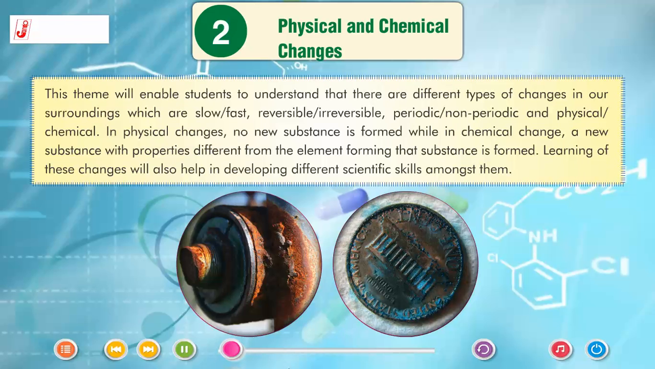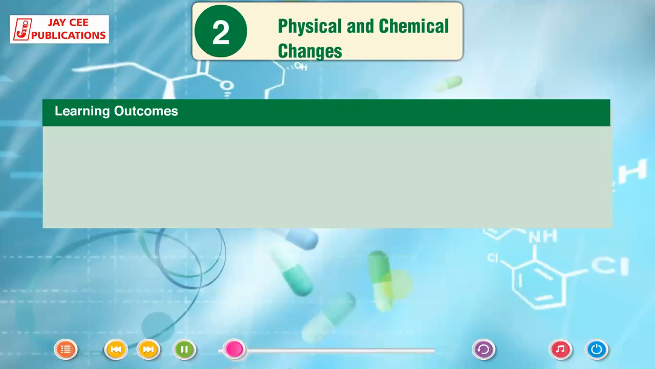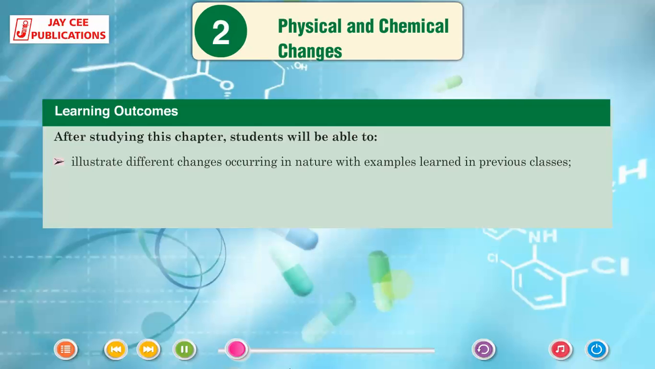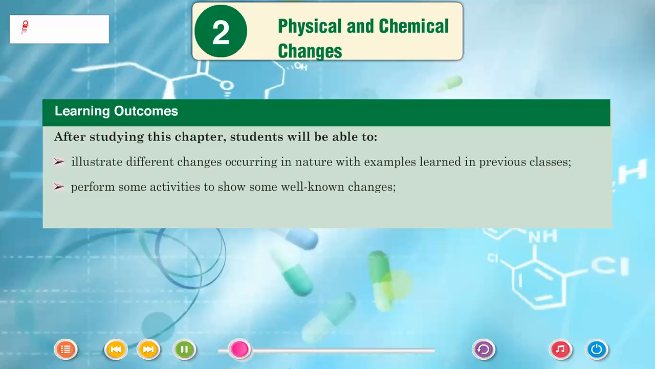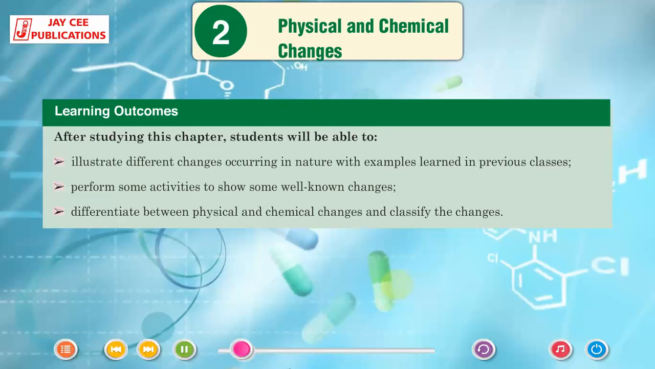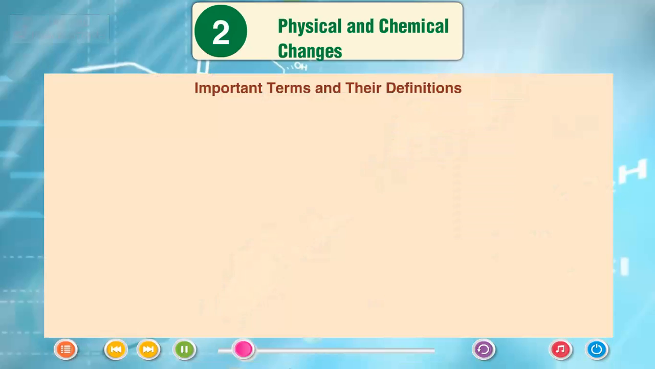Learning of these changes will also help in developing different scientific skills amongst them. Learning outcomes. After studying this chapter, students will be able to illustrate different changes occurring in nature with examples learned in previous classes, perform some activities to show some well-known changes, differentiate between physical and chemical changes, and classify the changes. Important terms and their definitions.